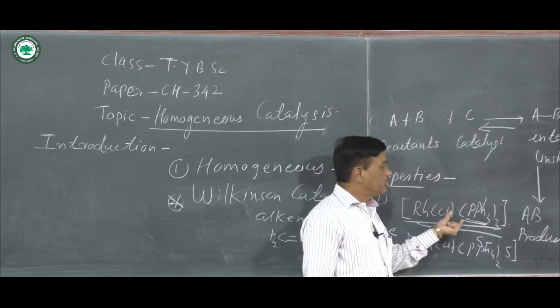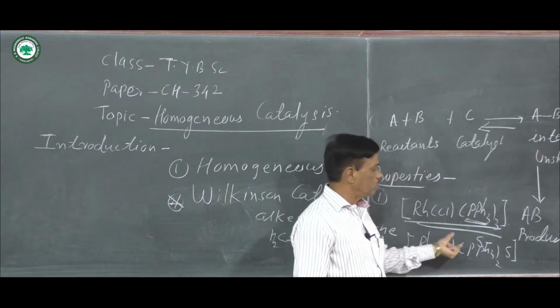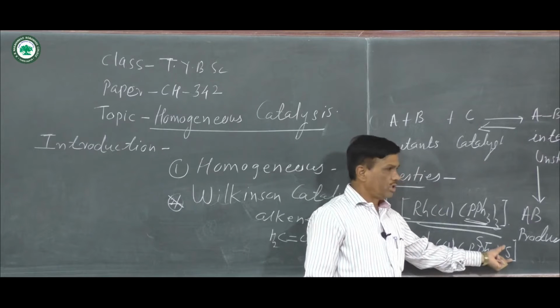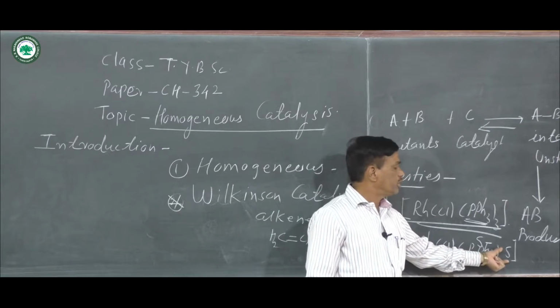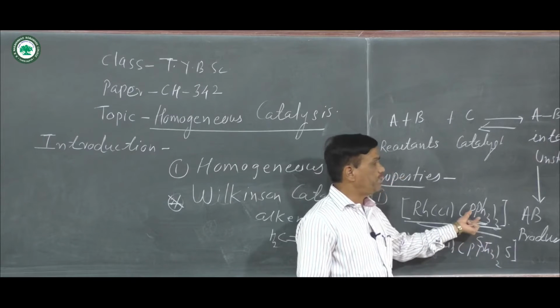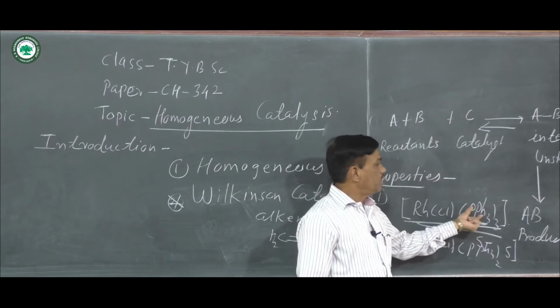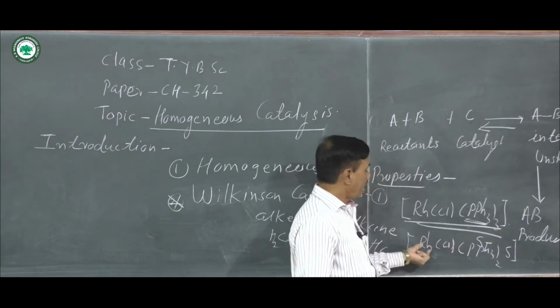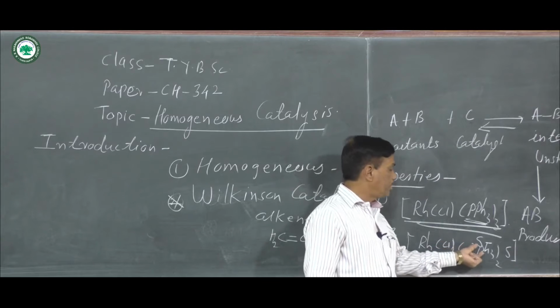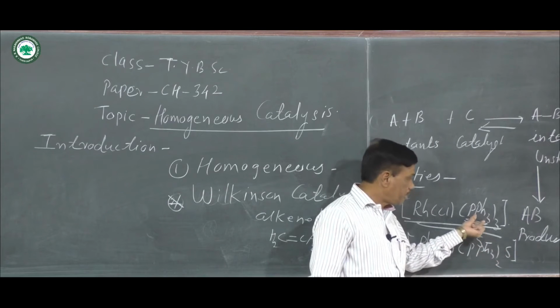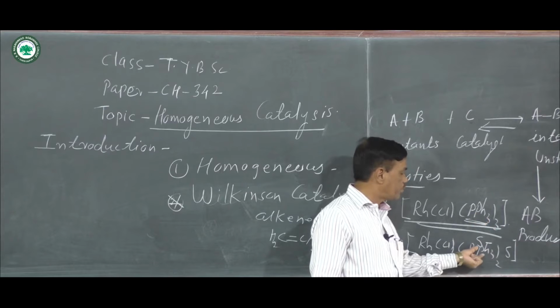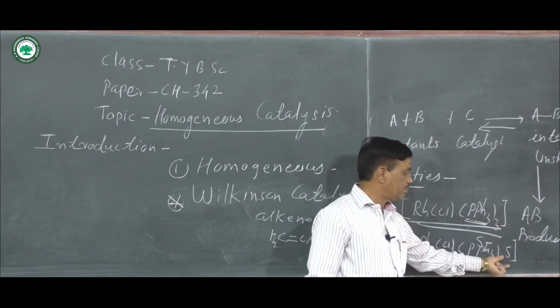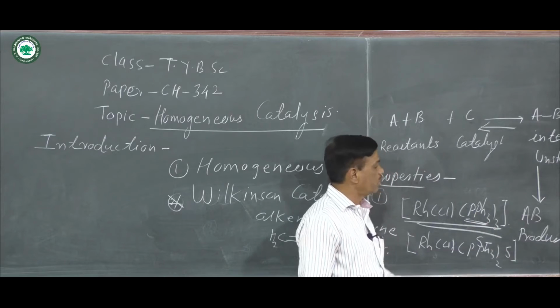First of all, this catalyst is converted into the solvated molecule with ethanol, or toluene is used, and one PPh3 is removed by addition of that solvent molecule. The formula for that catalyst is RhCl(PPh3)2S, means PPh3 thrice is converted into PPh3 twice, and at the same time there is addition of solvent.